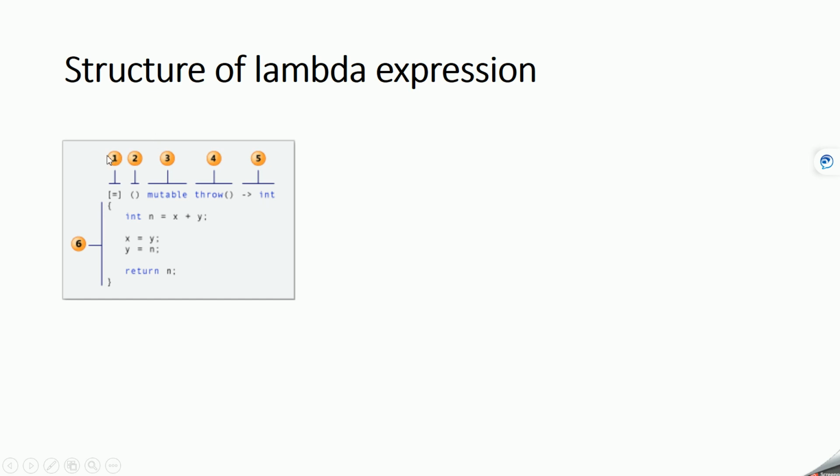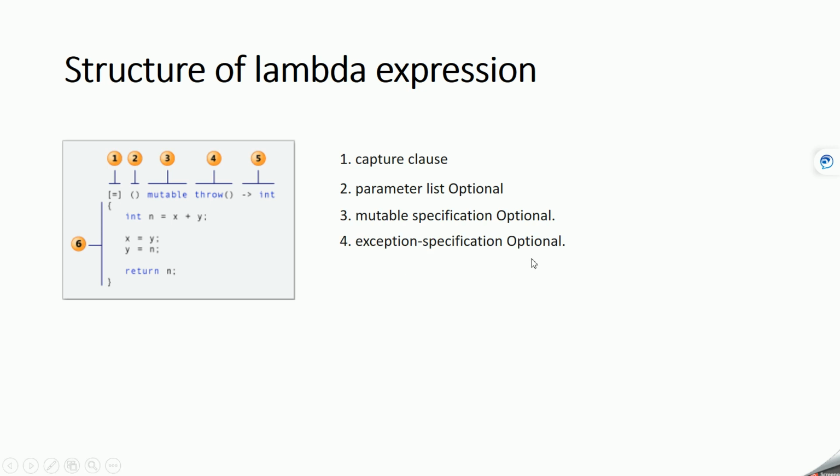The lambda function structure has six parts. The first part is called the capture clause, the second part is the parameter list, the third part is the mutable specification, and the fourth part is the exception specification, and these are optional. The fifth part is the return type, which is also optional; if you don't mention it, it will be fine. And the sixth part is the body of this lambda function. This is how the lambda function structure is. Now we'll see what the capture clause, parameter list, and all of this mean.